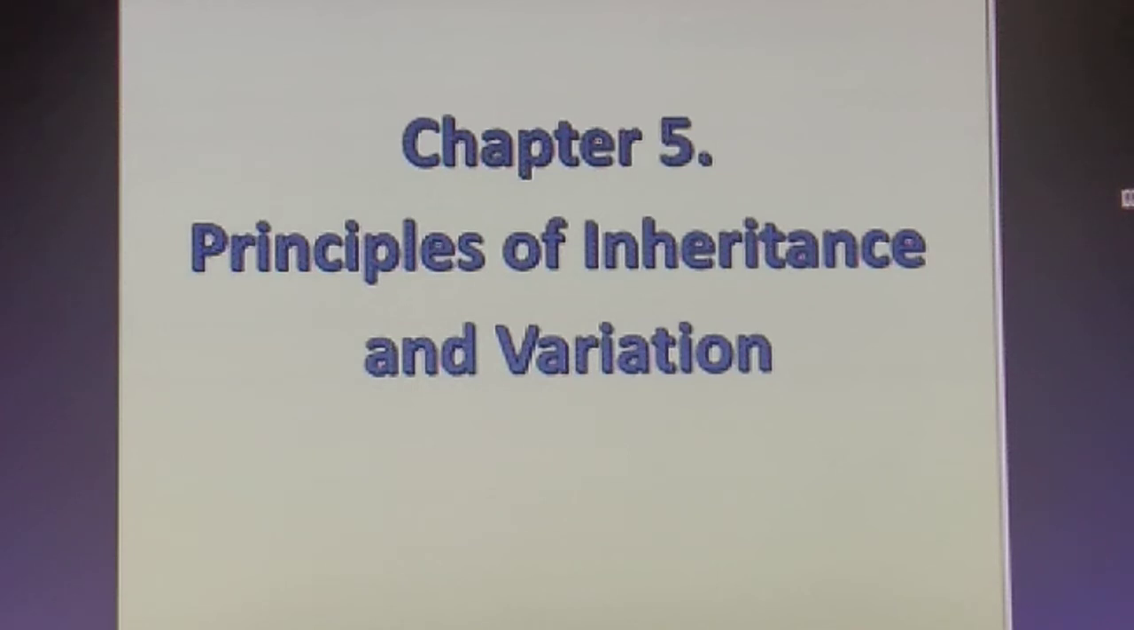Hello students, in this module we'll be starting our new chapter of biology, and that is chapter 5, Principles of Inheritance and Variations. Now students, have you ever wondered why an elephant always gives birth only to a baby elephant and not some other animal? Or why a mango seed forms only a mango plant and not any other plant?